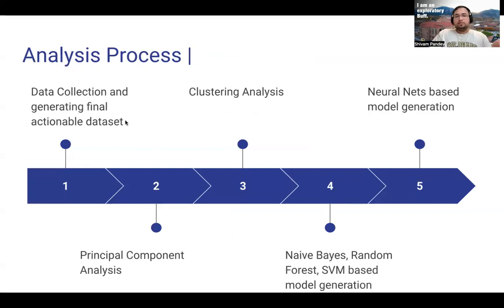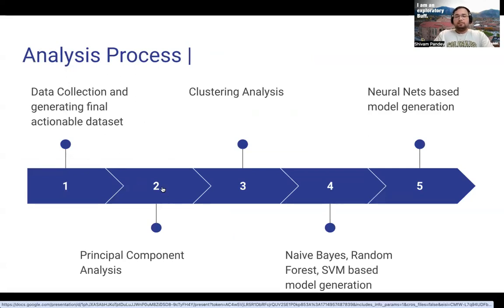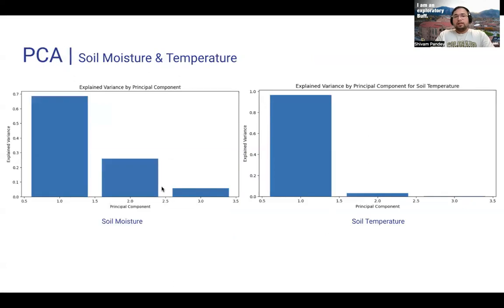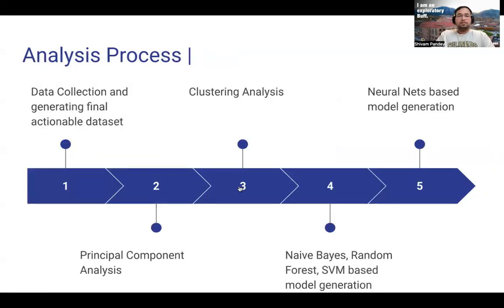Okay, moving towards our analysis process, we started with data collection and gathering to generate a final actionable data set. We moved towards principal component analysis. And one important finding in principal component analysis is that we were able to reduce the dimension of data for soil moisture and temperature from 3 dimensions to one. And this really helped in further modeling processes.